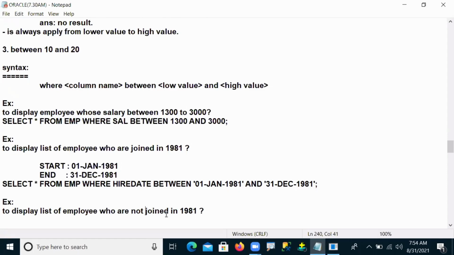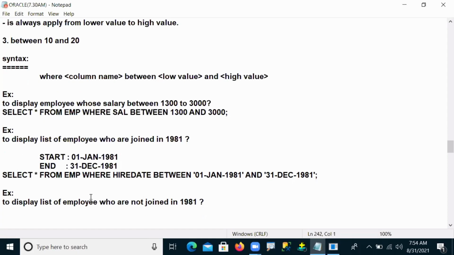So here, the list of employees not joined in 1981 means it is quite the opposite. Quite opposite means I want to use a negative operation. What is a negative operation? Not between.